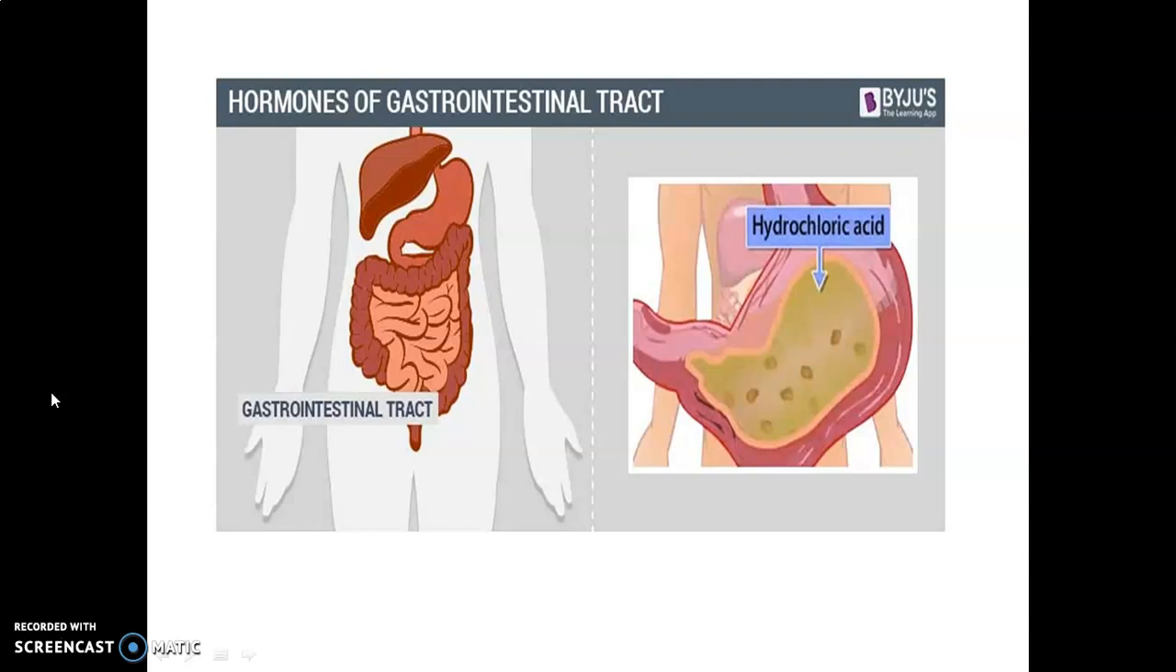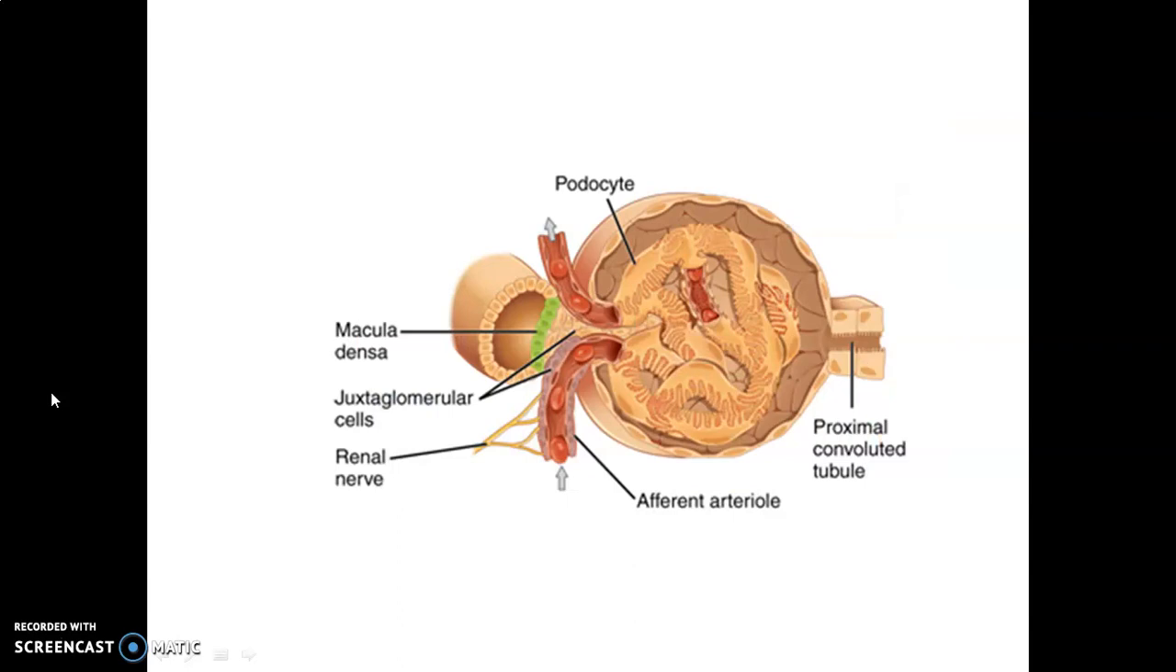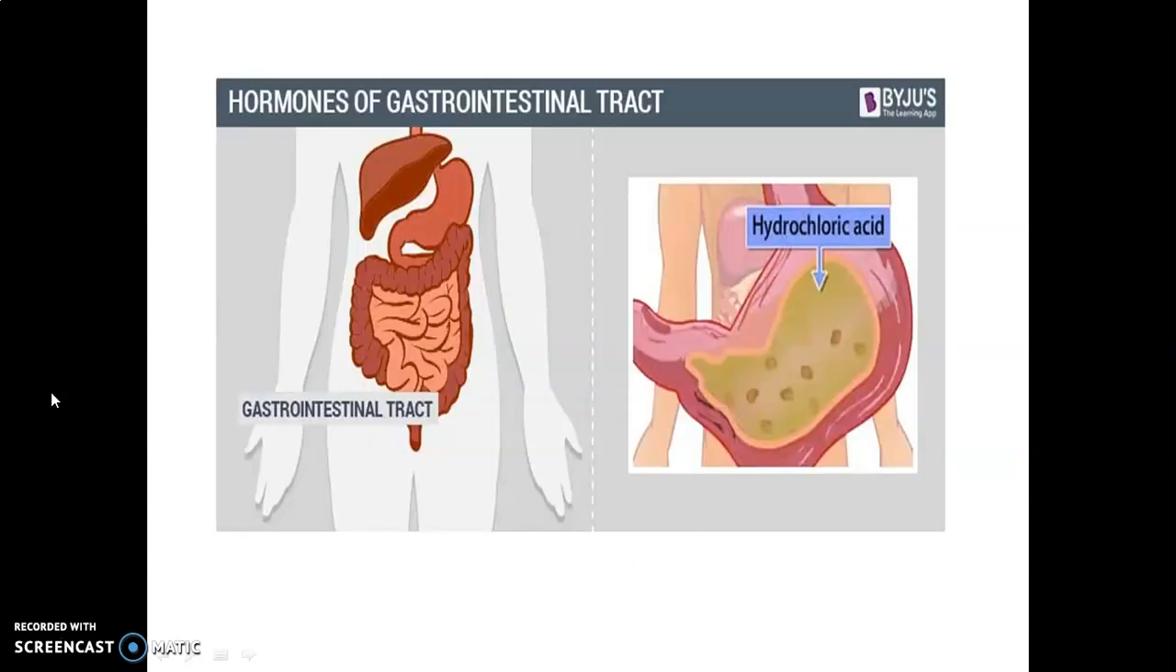Then the juxtaglomerular cells of the kidney produce a peptide hormone called erythropoietin, which stimulates erythropoiesis. Then different parts of the gastrointestinal tract secrete four more major peptide hormones, that is gastrin, secretin, cholecystokinin, and gastric inhibitory peptide.